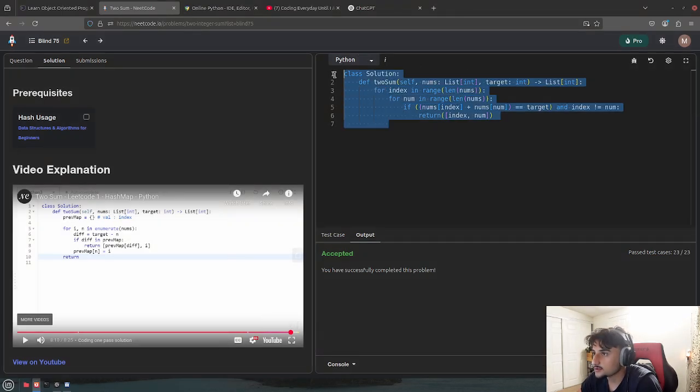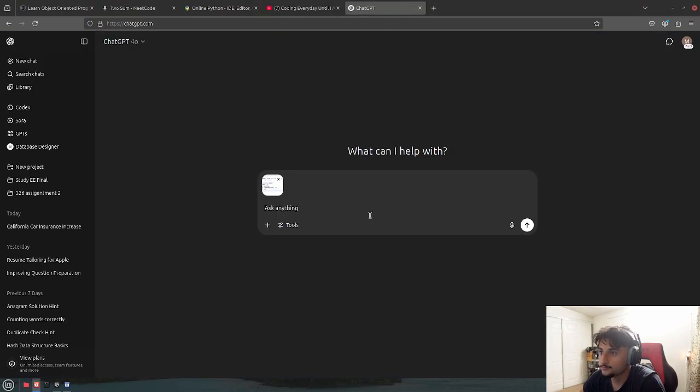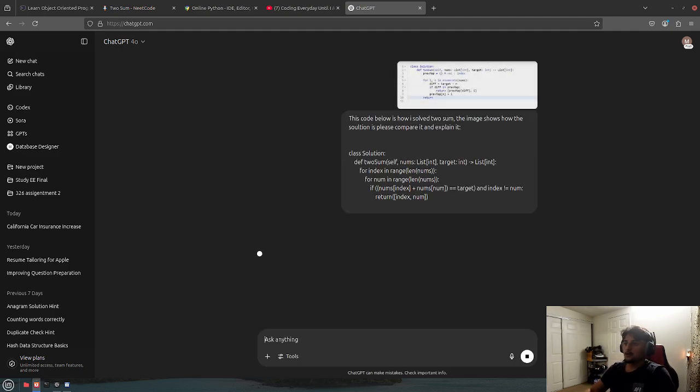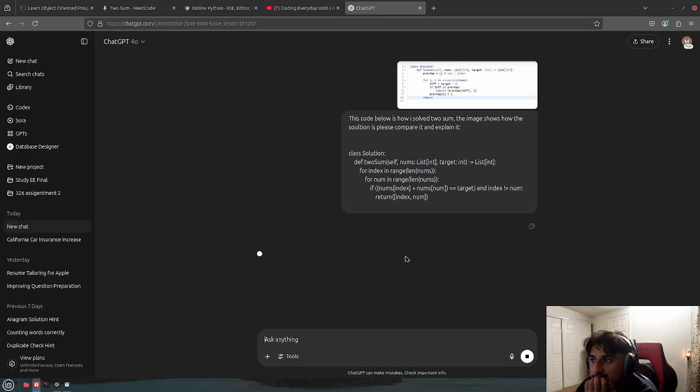Alright, let me just do this. This code below is how I solved Two Sum. The image shows how the solution is. Please compare it and explain it. Okay, let's see what GPT says.